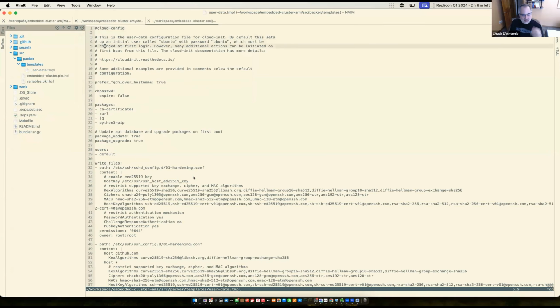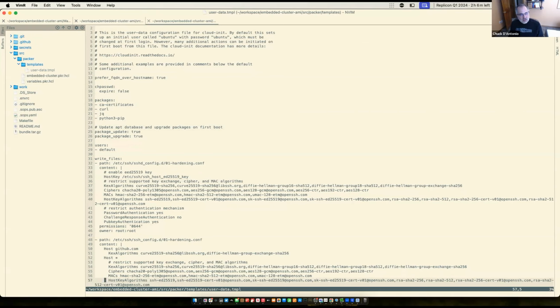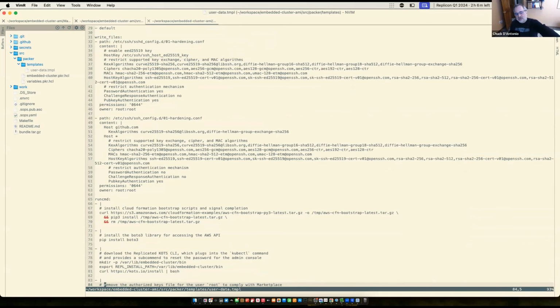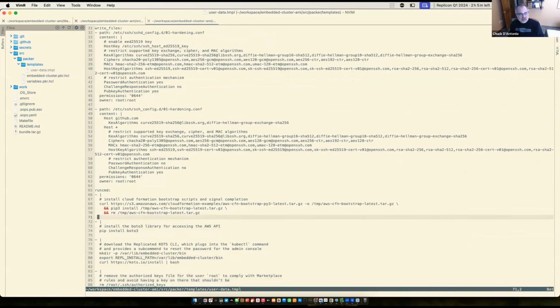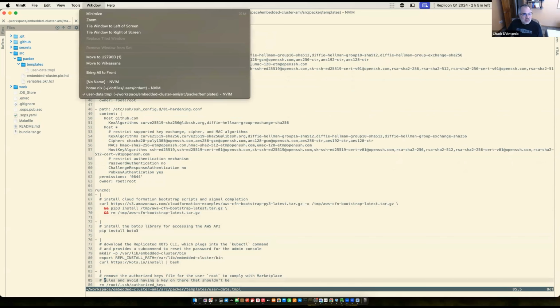It's going to install some packages that it needs in order to do the installation. I do a little bit of hardening here of SSH, and then it's going to install some dependencies. One is for letting CloudFormation know when the installation is done, and then the AWS API Python library, COTS, because we're going to change the embedded cluster password. Then we do a little cleanup here just to make sure we stay on the good side of those AWS reviewers and don't allow brute SSH.